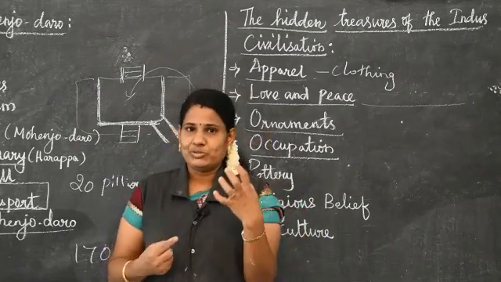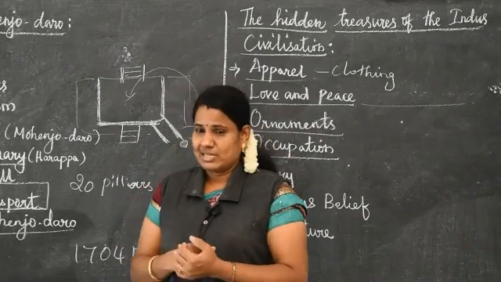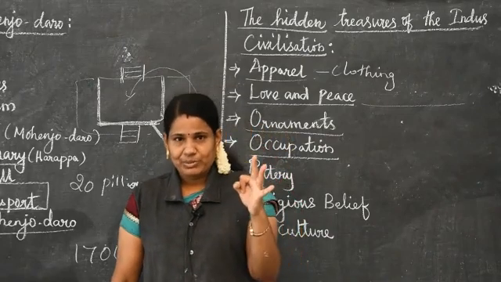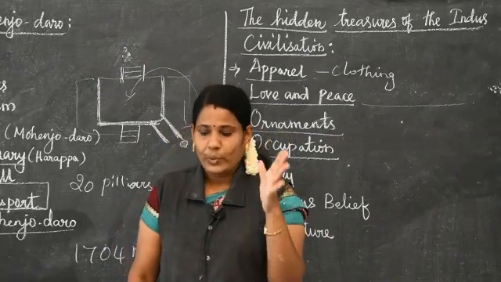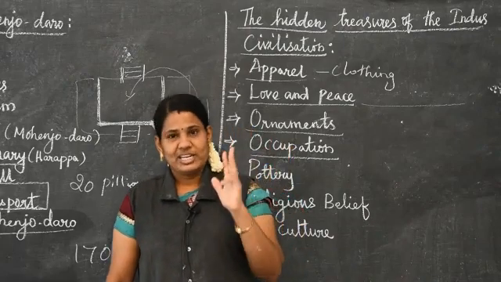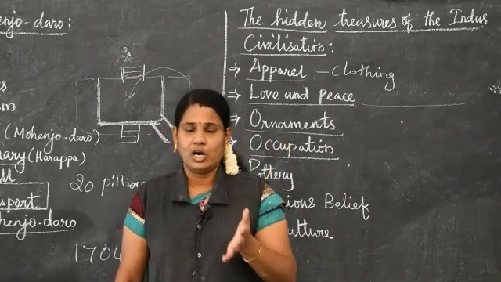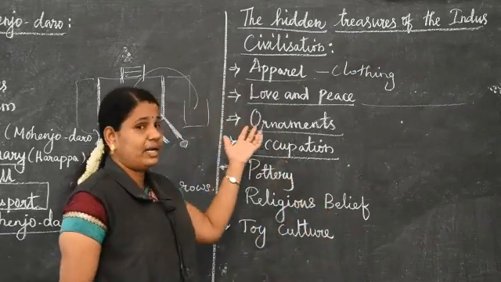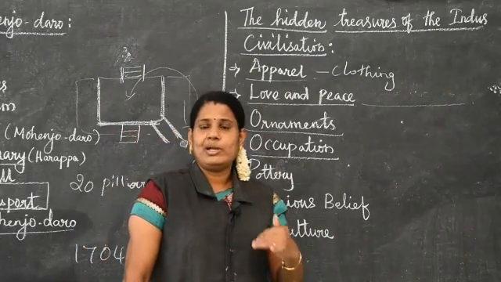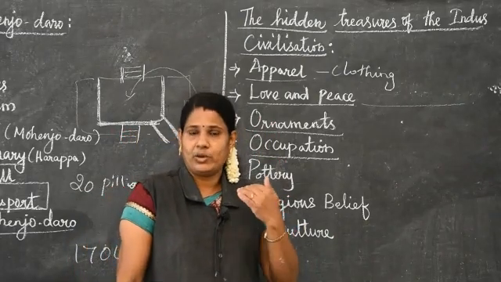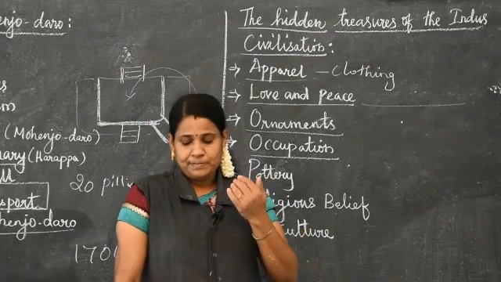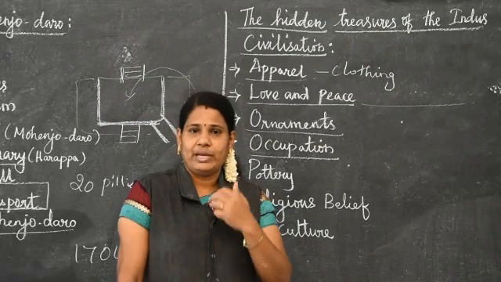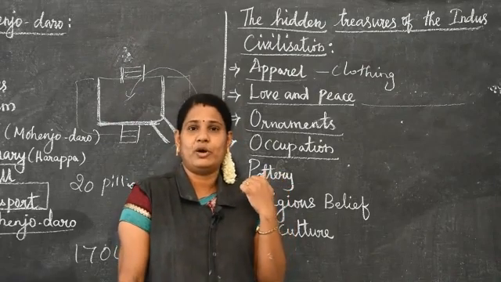So which occupations did they have in the civilization? Agriculture, handicrafts, pottery making, jewelry making, weaving, carpentry and trading. These occupations were very famous in the Indus civilization, particularly Harappa and Mohenjo-daro. Not only these, they were also rearing cattle. Rearing of cattle was also one of the famous occupations in this period.